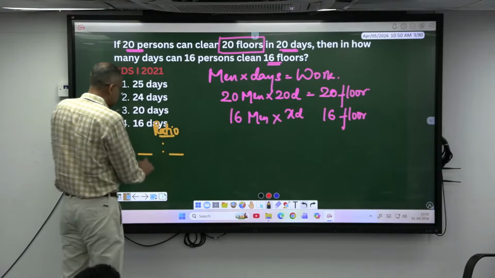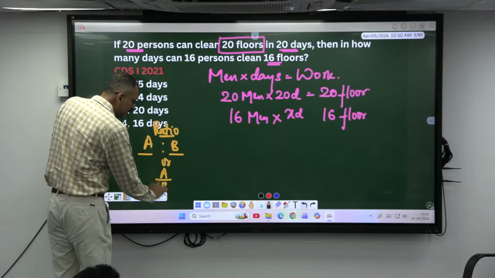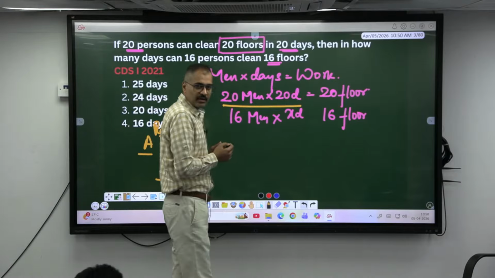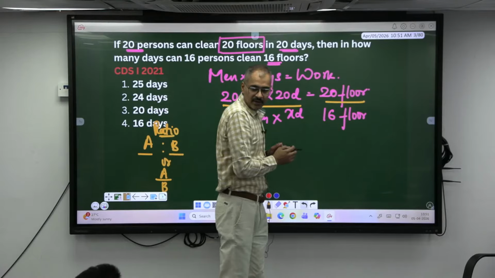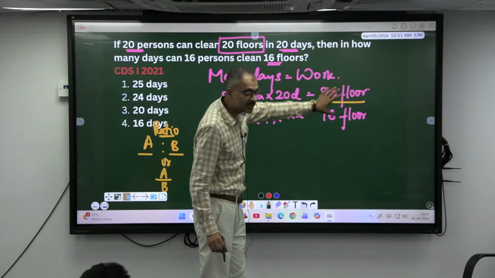Ratio can be represented in the form of A is to B, or else I can write it in the form of a fraction. This is the comparison here, ratio. These people's work is compared here like this, isn't it? Whatever they are doing is reflected here. This is one ratio and this is another ratio.